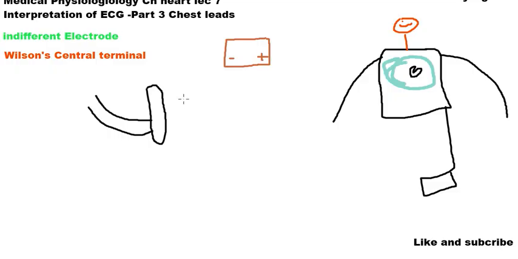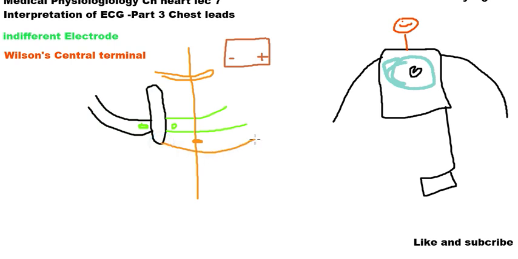If this is our sternum and this is the fourth intercostal space, we place V1 just right of the sternum. This is the location of V1, whereas V2 is placed in the fourth intercostal space just left of the sternum. For V4, first you must know where to place it. V4 is placed on the mid clavicular line. As you know, this is your clavicle, and the mid clavicular line is drawn perpendicular to this. So V4 is placed in the fifth intercostal space in the area of the mid clavicular line.